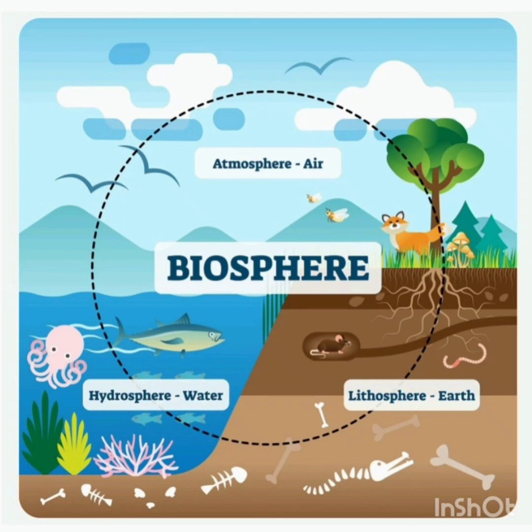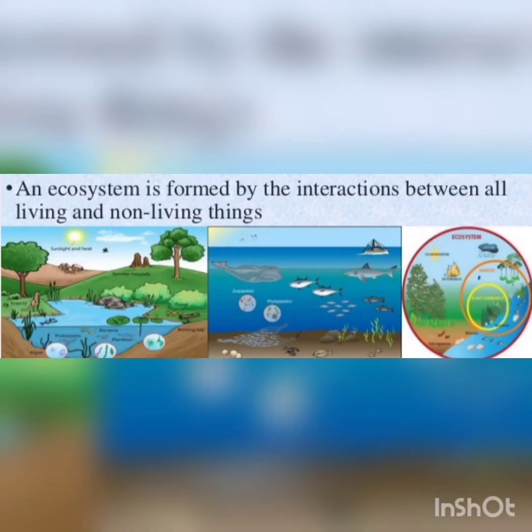Plants and animal kingdoms together make the biosphere or the living world. It is a narrow zone of the earth. What is ecosystem? It is a system formed by the interaction of all living organisms with each other and with the physical and chemical factors of the environment in which they live, all linked by transfer of energy and materials.